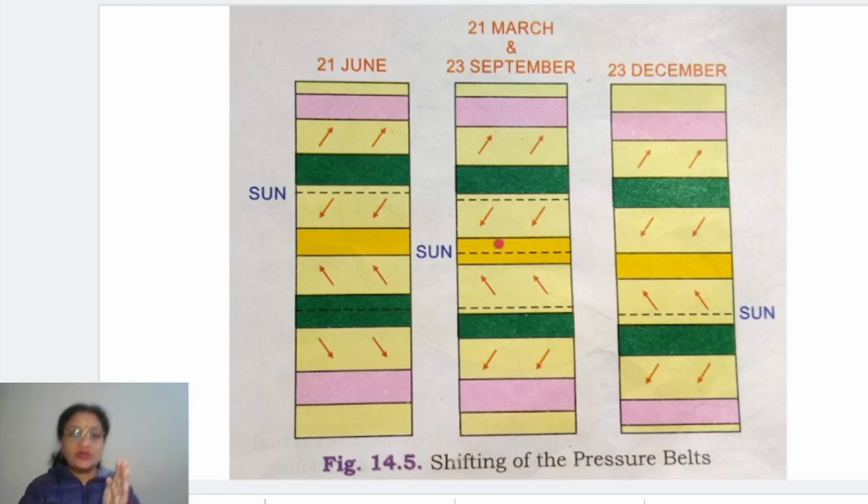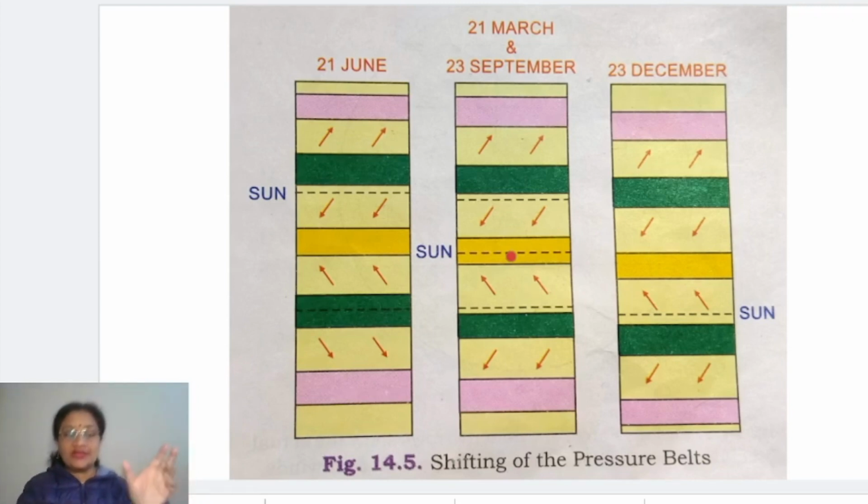But children, one thing you should understand: because of the elliptical shape of the orbit, when the earth moves around the sun, during one particular period the earth, following the orbit, goes towards upside.